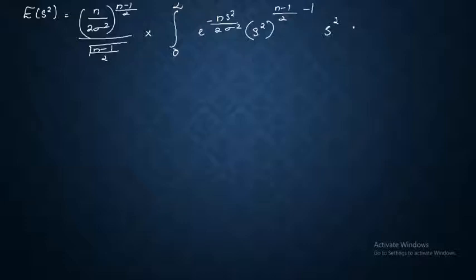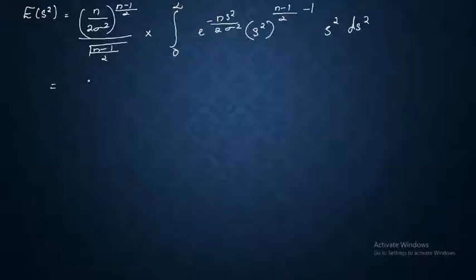Now we have to check what our expectation of S square is all about. So expectation of S square is equal to (n by 2 sigma square) raised to n minus 1 by 2, divided by gamma n minus 1 by 2, multiplied by integral 0 to infinity e raised to minus n S square divided by 2 sigma square, S square raised to n minus 1 by 2 minus 1, S square dS square.